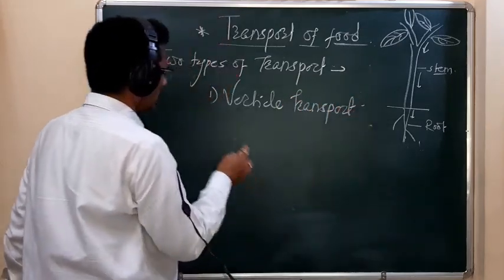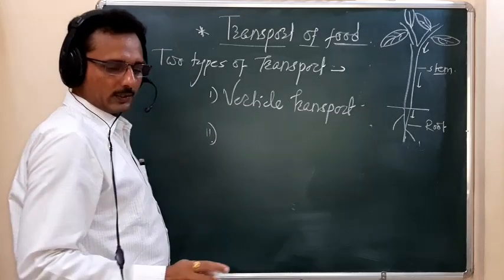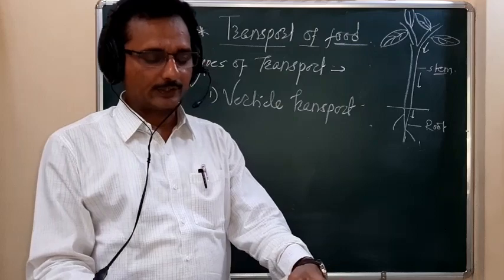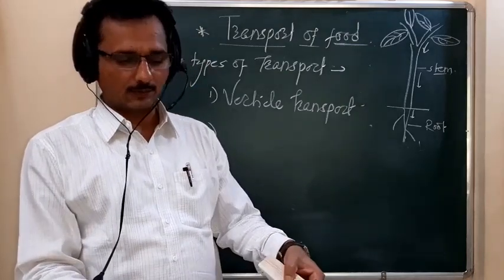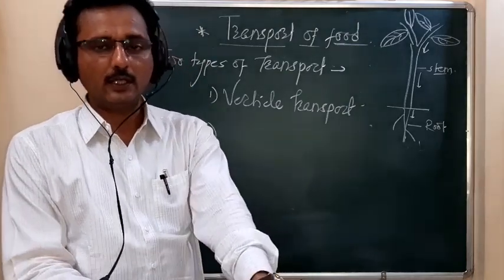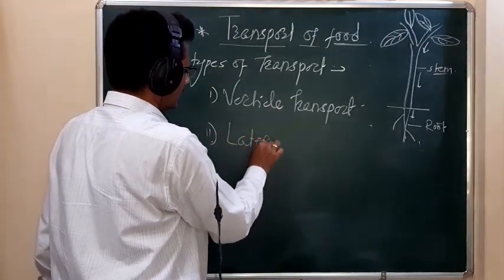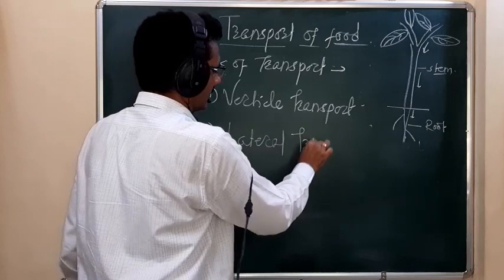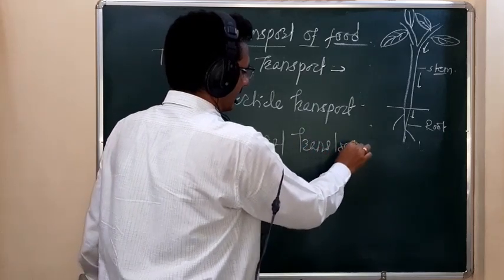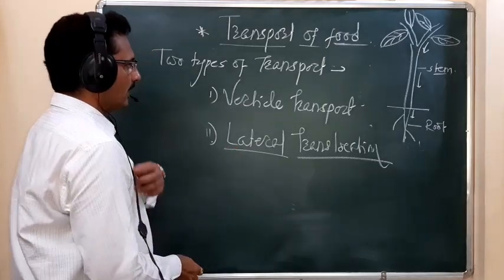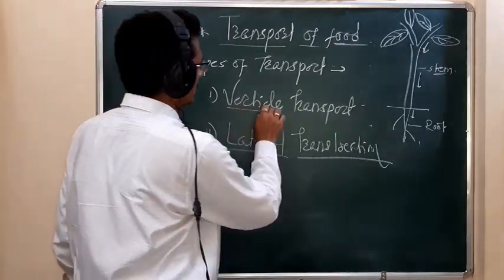The second type of transport is called lateral translocation. So in the plant body, two types of transport are reported.